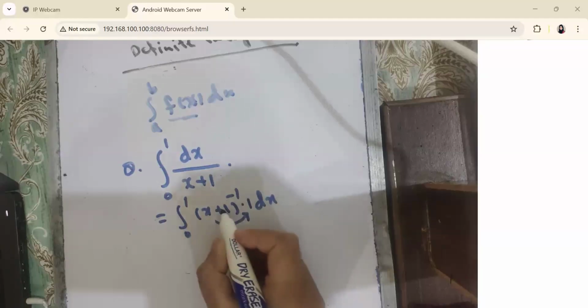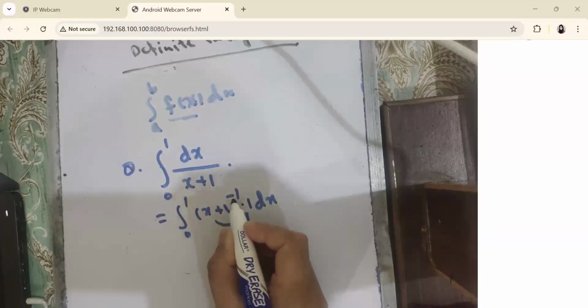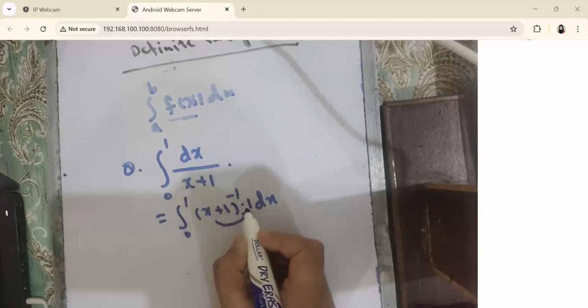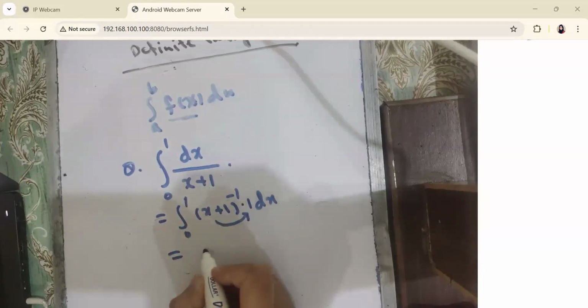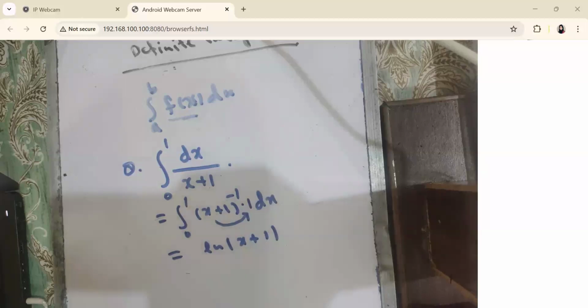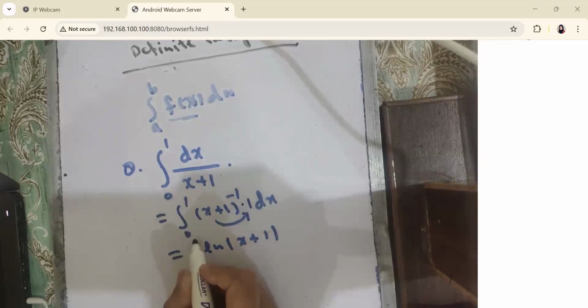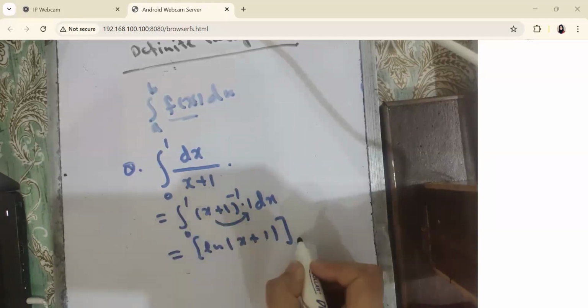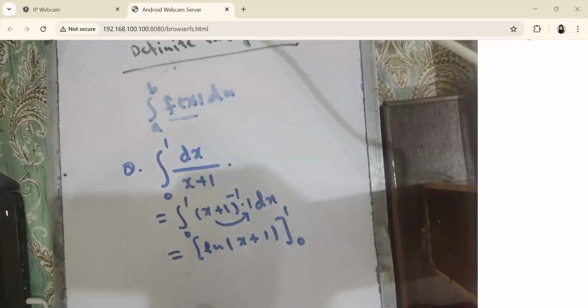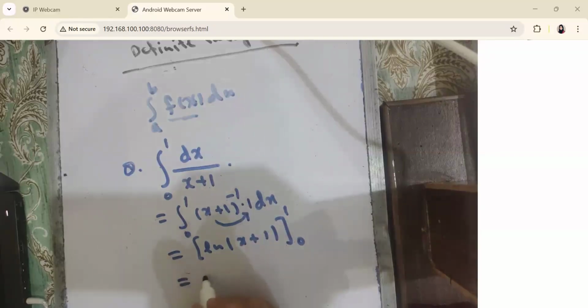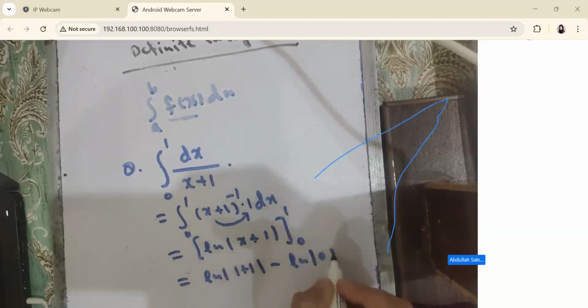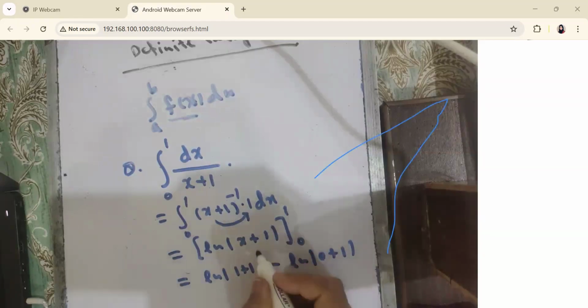Now you can see that we have a function whole to some real power, that is exactly minus 1, into the derivative of the function. So this was the case of log natural. So it is the formula for log natural. So it has become log natural x plus 1. So its indefinite integral is log natural x plus 1. For the definite integral, we write the square brackets and we write the limits of integration along with it. Now we apply the fundamental theorem of calculus, that is, apply the upper limit minus the lower limit. So it is equal to log natural 1 plus 1 minus log natural 0 plus 1. Apply the upper limit first, then the lower limit.